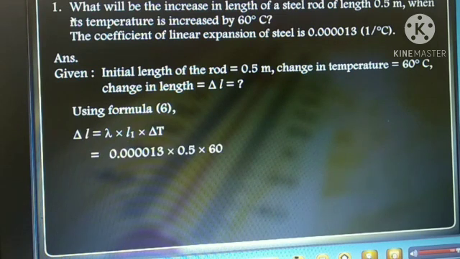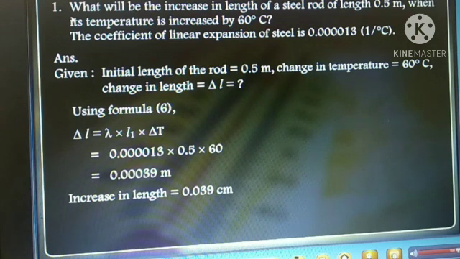Using formula 6, delta L equal to lambda into L1 into delta T equal to 0.000013 into 0.5 into 60 equal to 0.00039 meter. Increase in length equal to 0.039 centimeter.